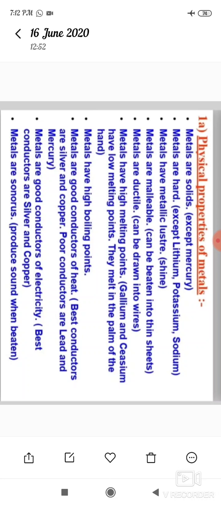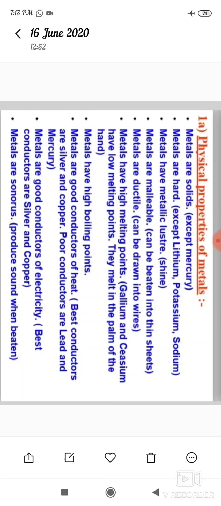So let us study with the help of the following properties. You know the physical properties of metals, so let us recall them once again. Metals are solid except mercury.